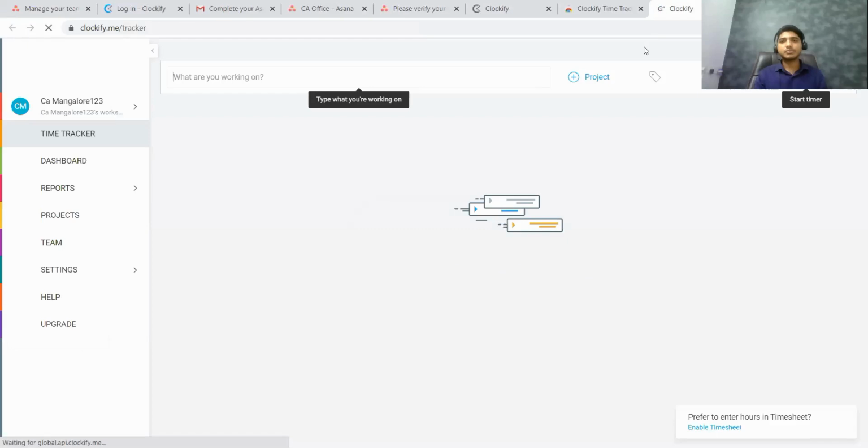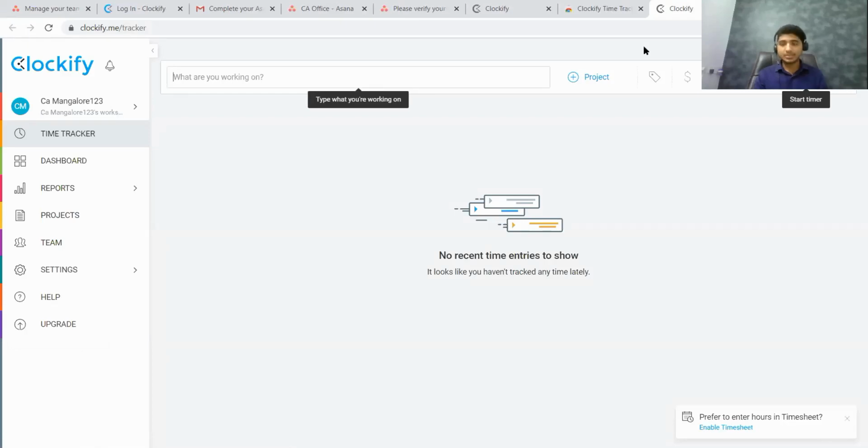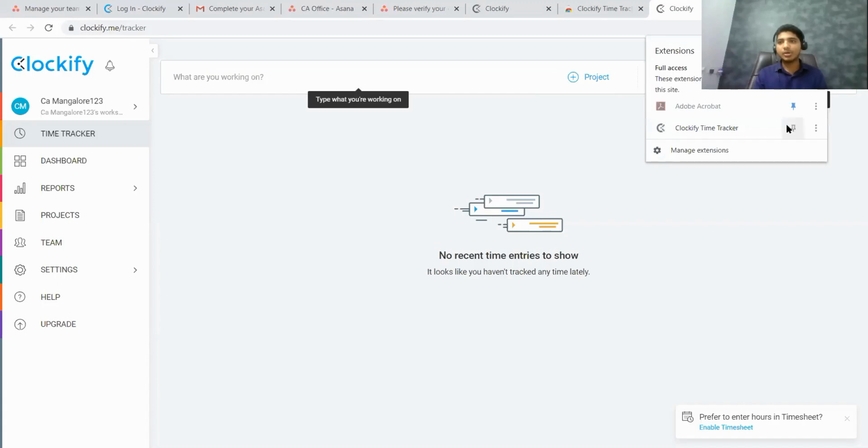Once this is added, there are some small technical things that you are supposed to do. The first thing is that your extension should show in your address bar. Here you don't see any Clockify extension. So you are supposed to click on the extension mark here, which is not blue in color. Click on it, and you are going to pin this extension to your address bar. Here you can see the Clockify extension which is added.